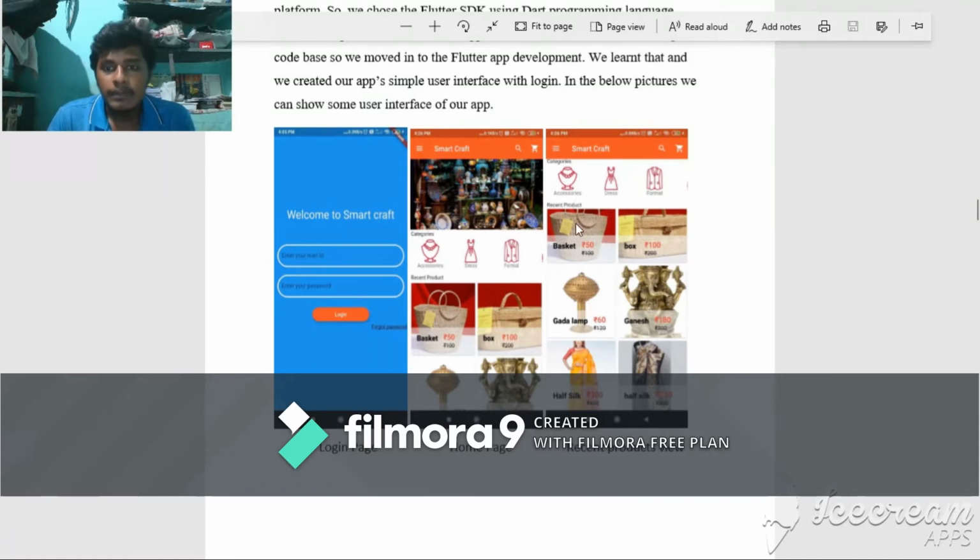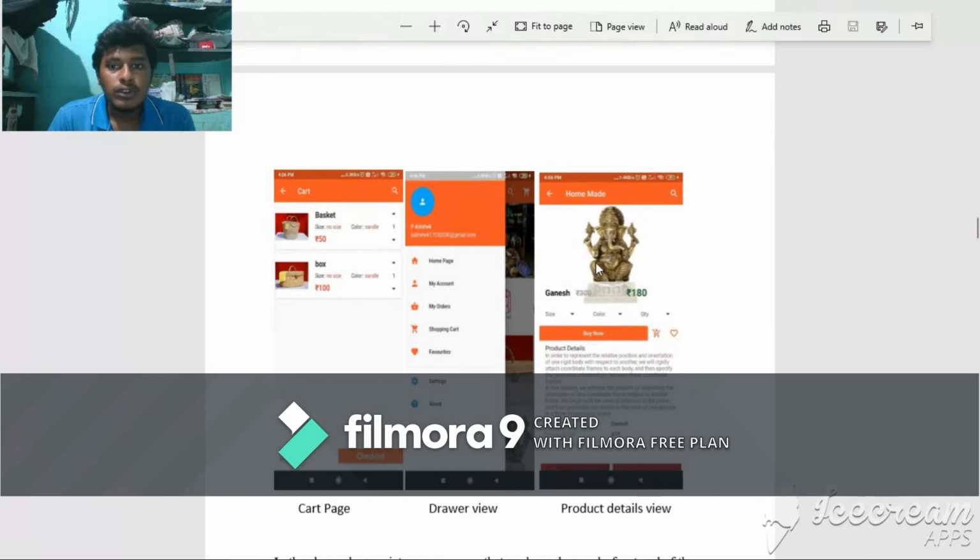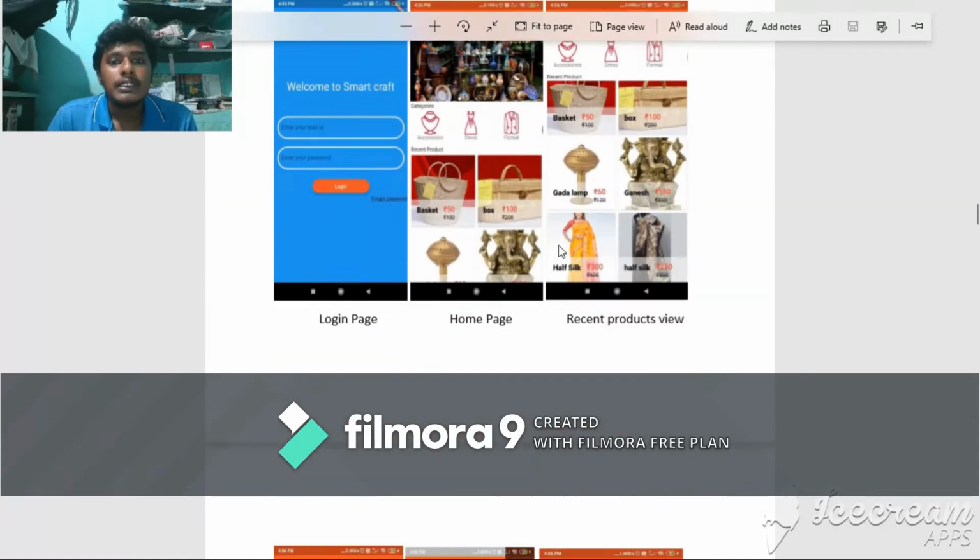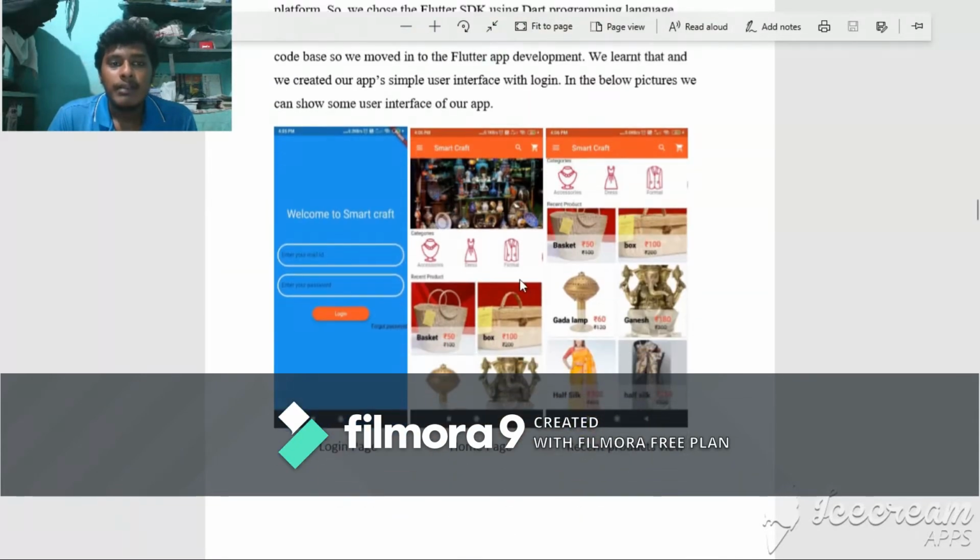If you click any product in the recent products, it will go to this product details view. Here we can view the details of that product. Here we can have similar products also. If we scroll down, this is a dryer page, this is the cart page. We can add these products to our cart. This is the project we have done. Our teammates will explain other things in our project.